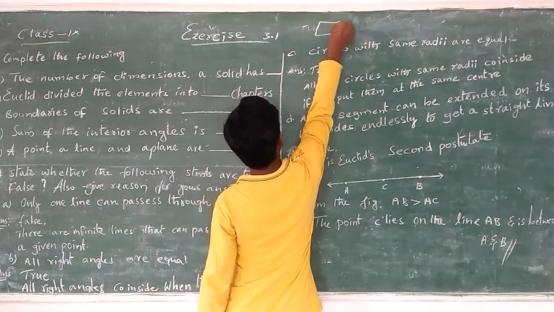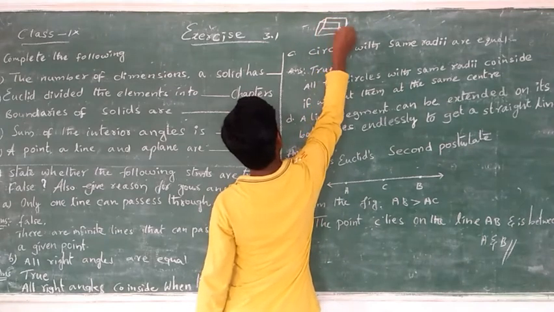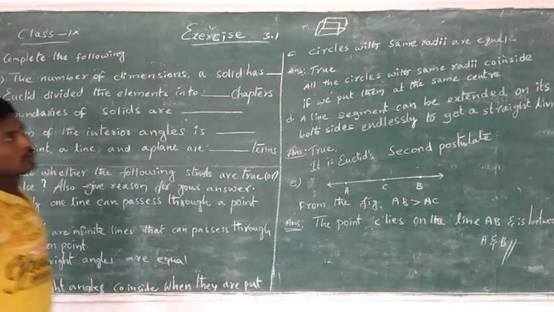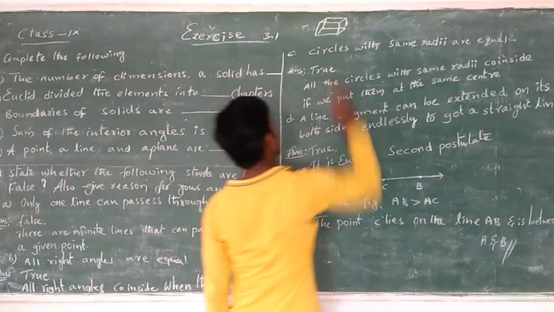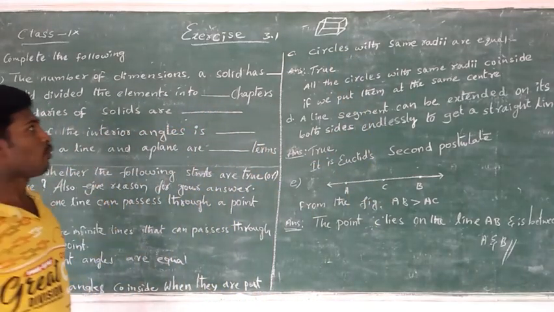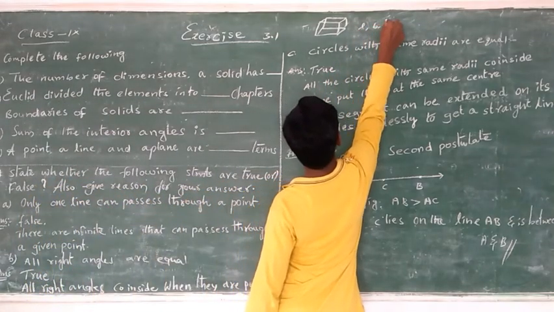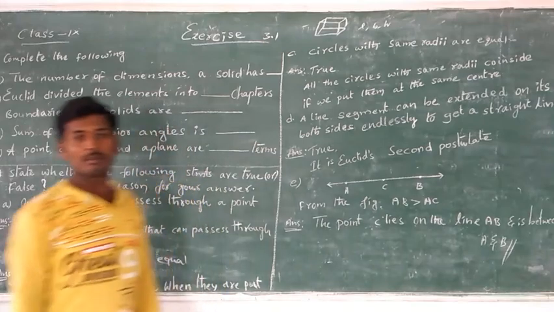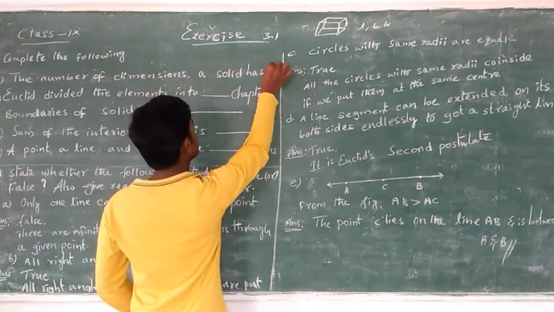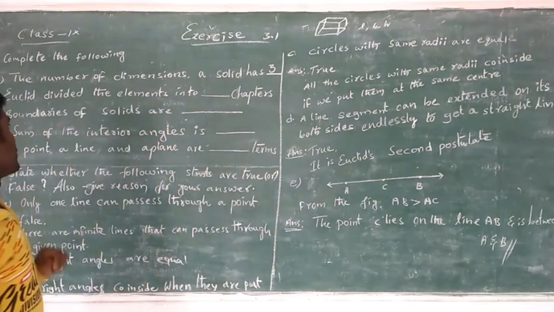We can draw a solid like this. This type of solid is nothing but a cube, and it has three dimensions. What are the dimensions of a solid? Length, breadth, height. So a solid has three dimensions.